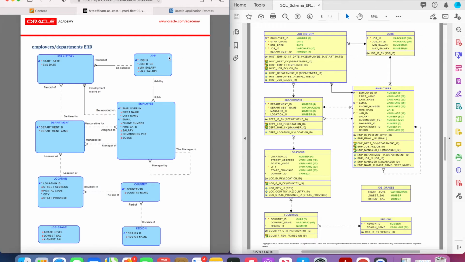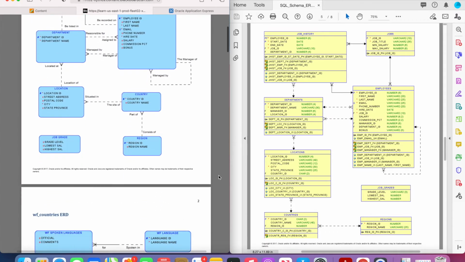Like the job entity, the table name will be jobs, and it has its attributes and its data types. And the attributes become the columns for the table that each entity becomes. So the jobs entity will become the jobs table, and then the columns will be job ID, job title, minimum salary, and maximum salary, and then each row will be a different entry.